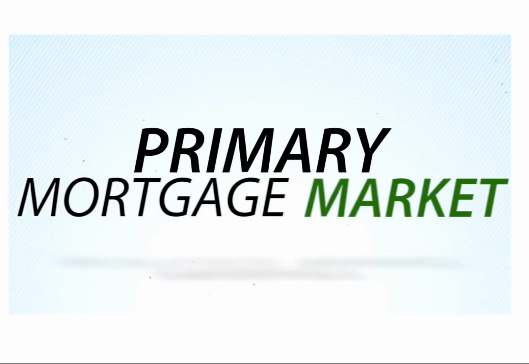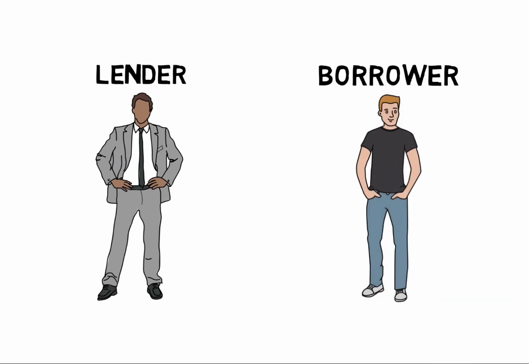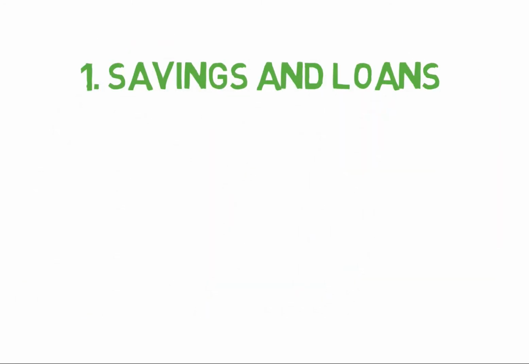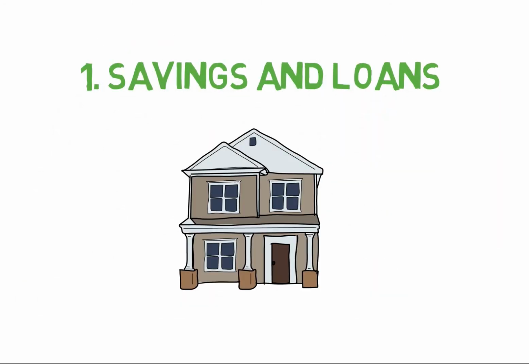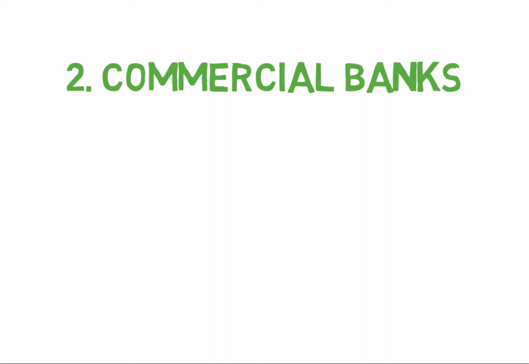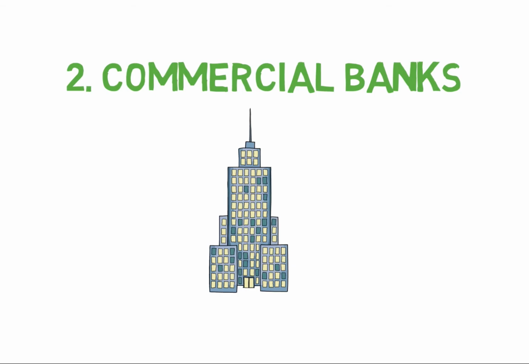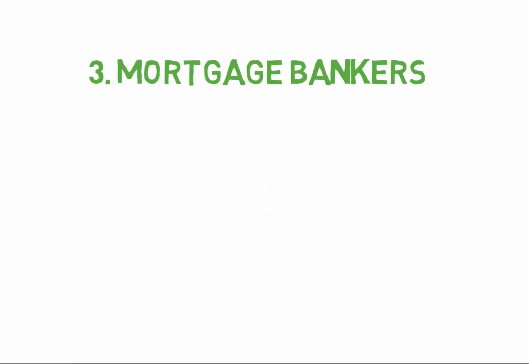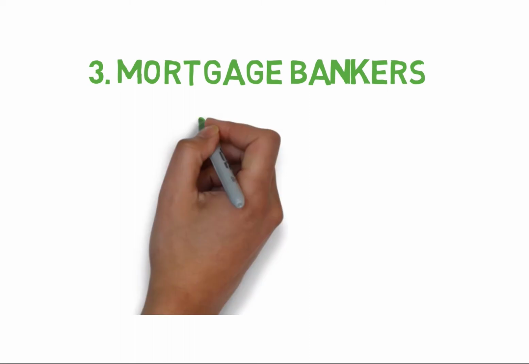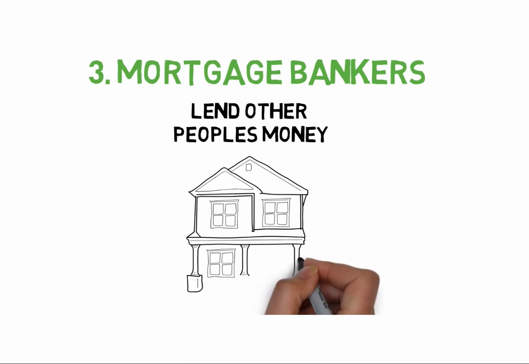The primary mortgage market is where loans are actually made between the lender and the borrower. Several lenders can be involved in the primary mortgage market. They are as follows. Number one are your savings and loans. Savings and loans typically make residential home loans. Number two would be commercial banks. Commercial banks can make all types of loans, but they tend to specialize in making business loans. And number three would be your mortgage bankers. Mortgage bankers typically lend other people's money, but it's a good place to go possibly to obtain a home loan, something that a borrower should check out.